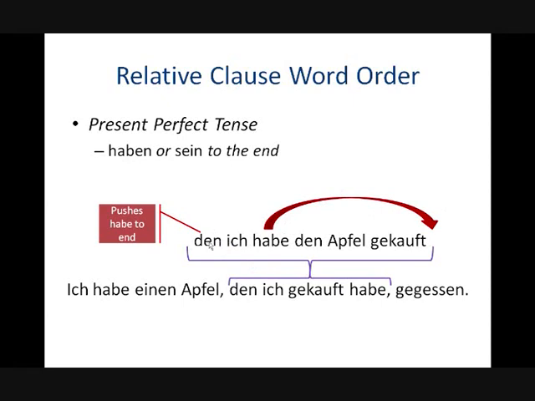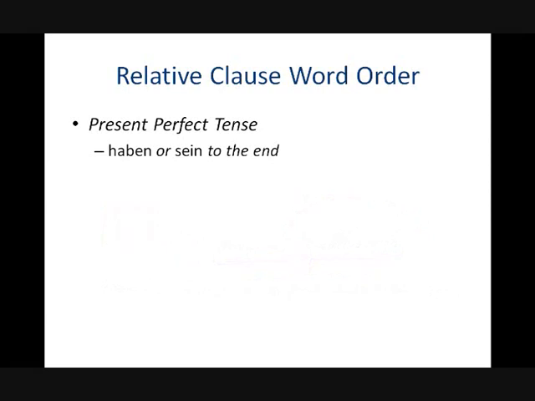Do you notice that? So, den ich habe gekauft, that I have bought. Okay, so habe goes to the end in the present perfect tense, or sein if it's sein, say if something has died or wakes up. So you understand that? The relative pronoun moves habe behind the past participle, and it stays in its finite form, so it has to still agree with the subject.